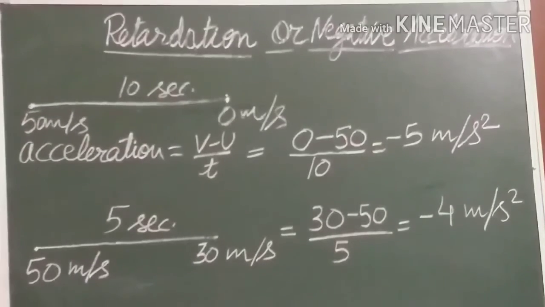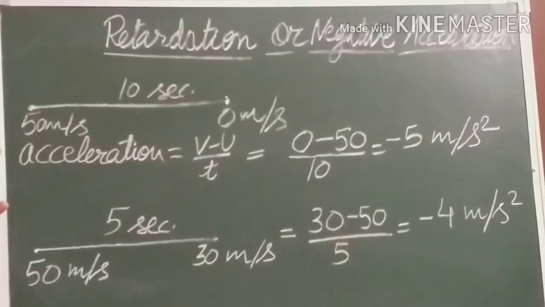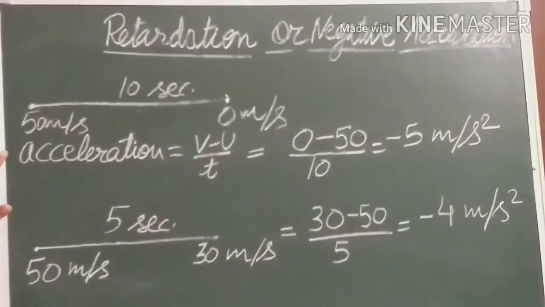Now there is one more term, retardation, or we also say negative acceleration, because acceleration need not always be positive. Suppose we are in a moving car moving with a good velocity, but when it reaches a crowded place, we have to decrease the velocity.